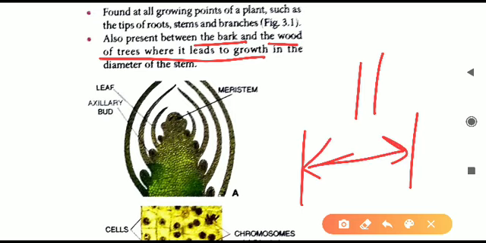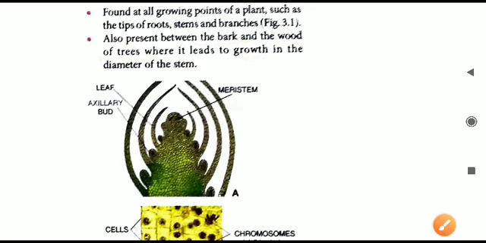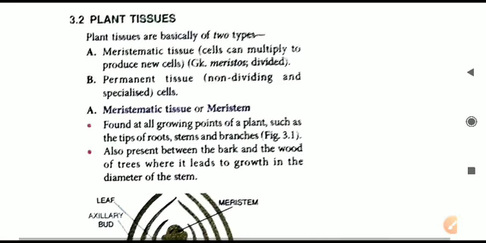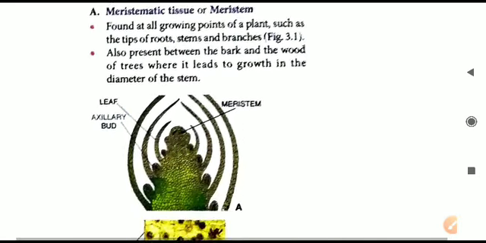When the plant is young, its stem is very thin. When it keeps on growing, its stem becomes broader in size, and when it becomes a tree, the tree has a broad diameter of the stem. You can call it a bark, not a stem. In a tree, it becomes a bark. So that is where meristematic tissue is found, which we have seen.